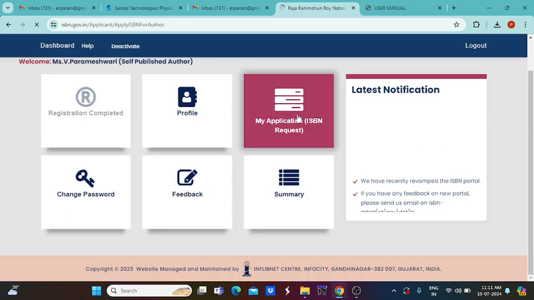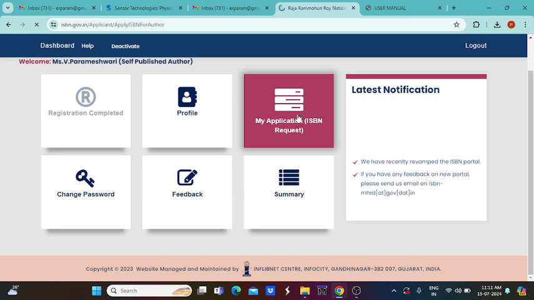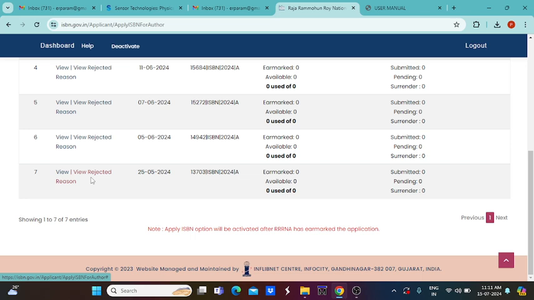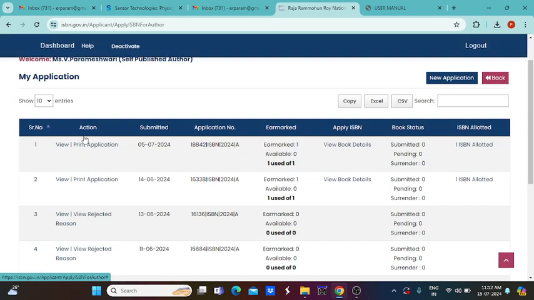So now you want to check it, you just go through it. Previously I have applied. So these are the ISBN number, application number. In this, what action we have, that is the ISBN have taken, and in which date we submitted, and what is the application number for our book, and earmarked, and applied ISBN, book status level, and allotted ISBN number. Everything can appear here.